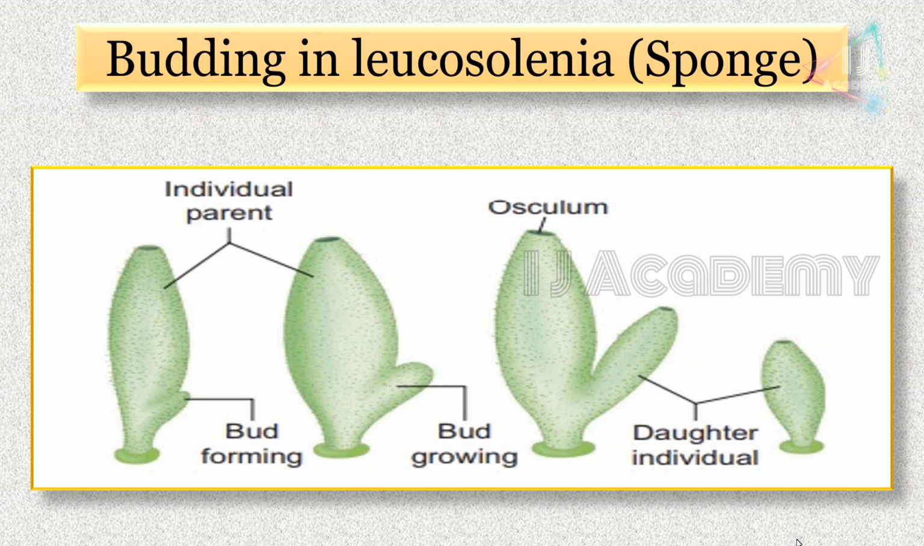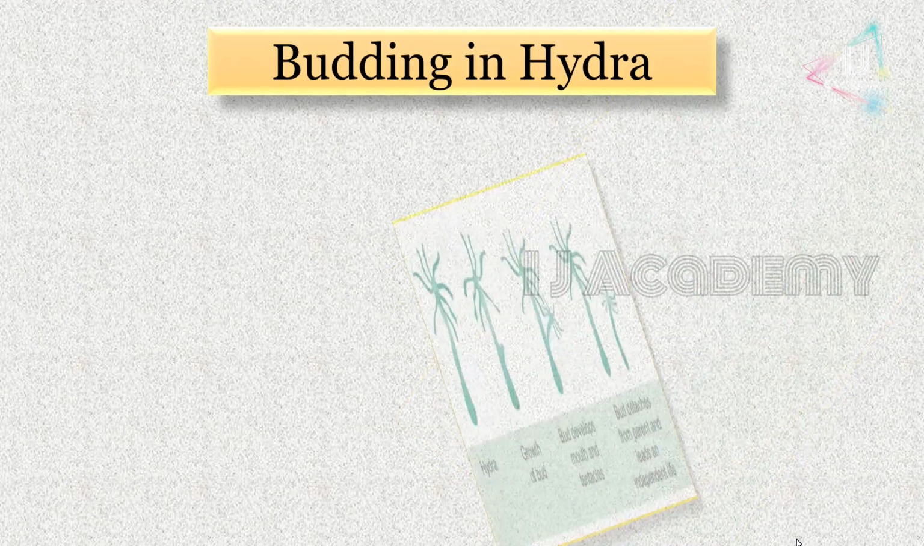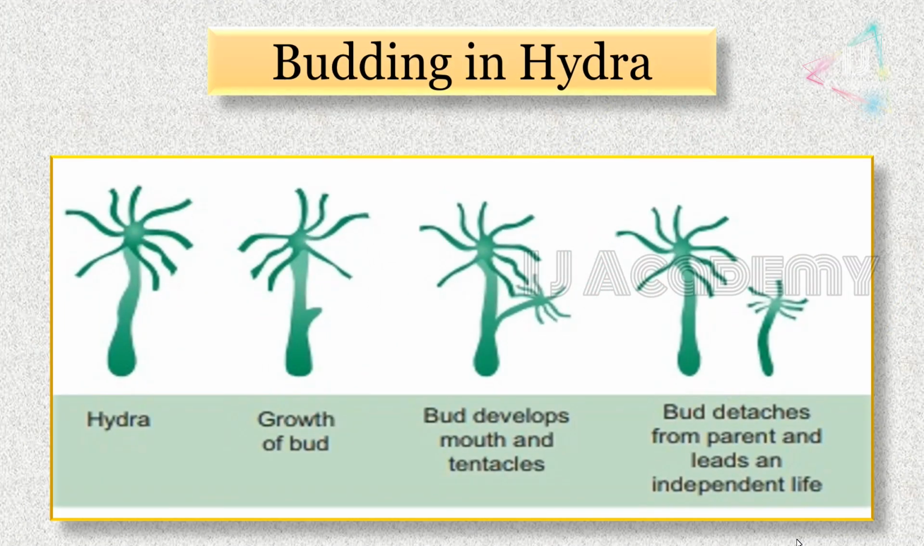Initially, in the parent individual, the bud forms and grows and separates and leads a new individual life. The second one is budding in hydra. So the bud grows, and after growth, the mouth and tentacles will be formed. Finally, it gets detached from the parent and leads an independent life.